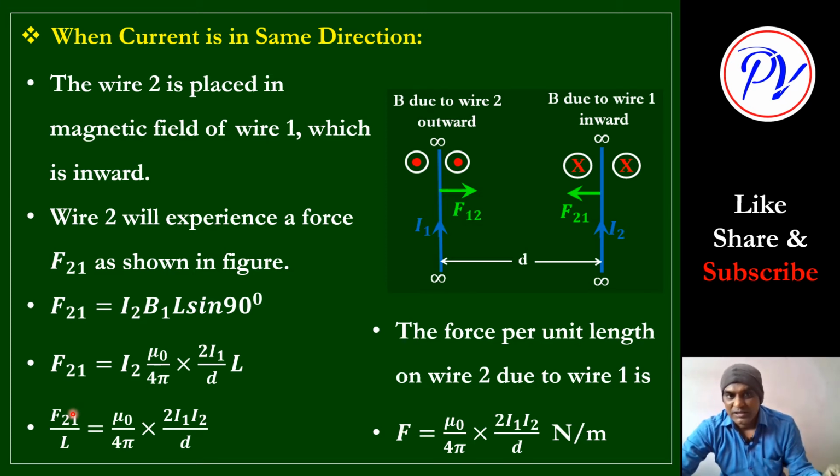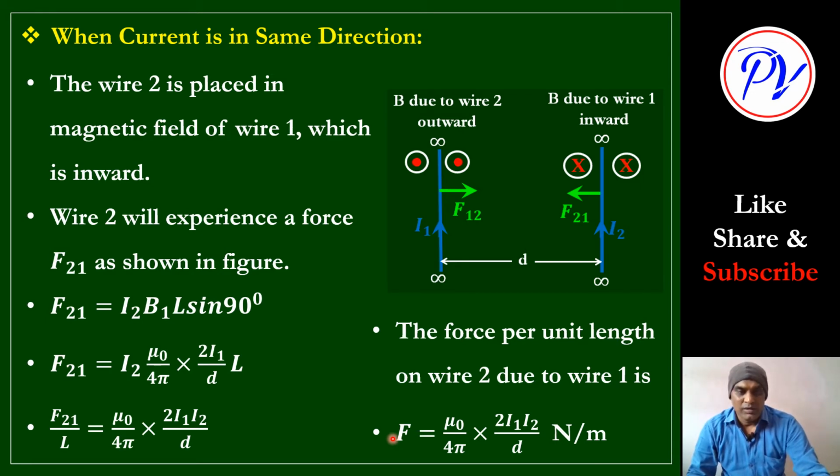Here the unit will be Newton, but for this it will be Newton per meter. Are you understanding this difference? So this F is the force per unit length: mu 0 by 4 pi into 2 I1 I2 by d Newton per meter, where mu 0 is the permeability of the medium. That we will learn in unit number 5.